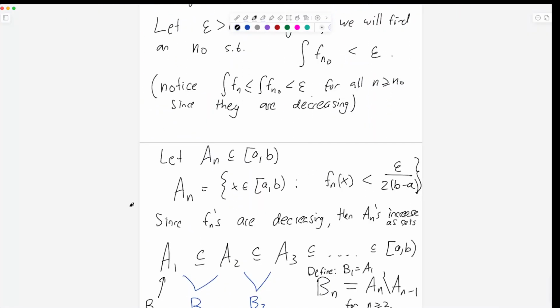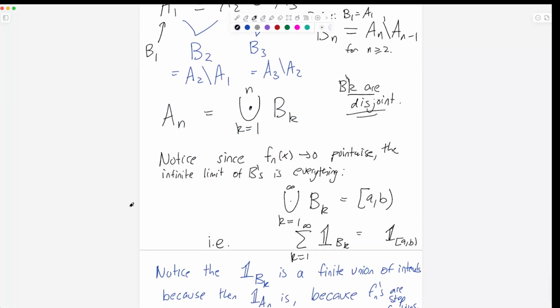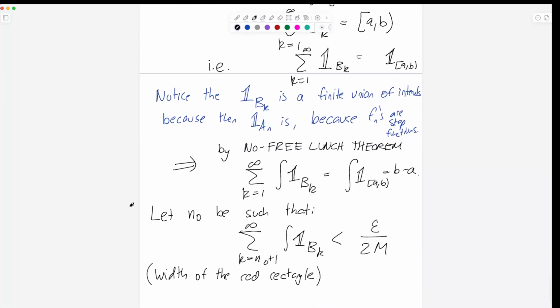Yeah. Can you scroll down? Yeah. I was just a little bit confused with the part where you said the indicator function of B_k is a finite union of intervals. Or I guess B_k is a finite union of intervals. The indicator function of B_k is a step function. Okay. Yeah.